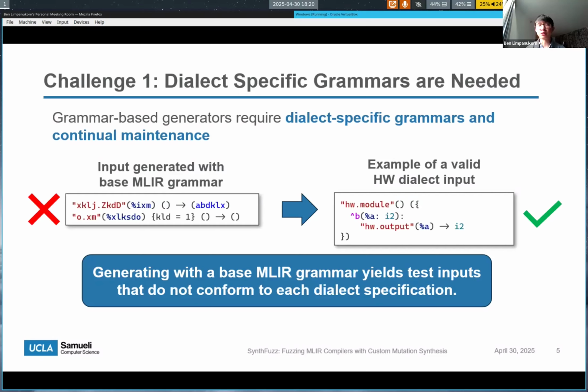And so a further problem is that these grammars require continuous maintenance. So even if you have a dialect-specific grammar, you need to continually update it as these dialects change over time. And so manually creating and maintaining these accurate grammars doesn't scale for the needs of MLIR.